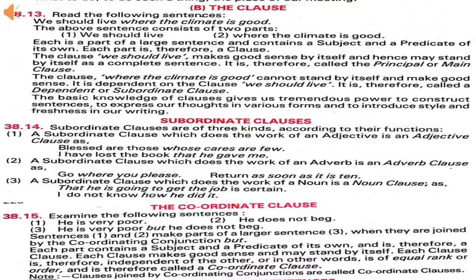An adverb clause does the work of an adverb in a sentence, and these kinds of clauses give the answer of when, how, where, how often, etc.